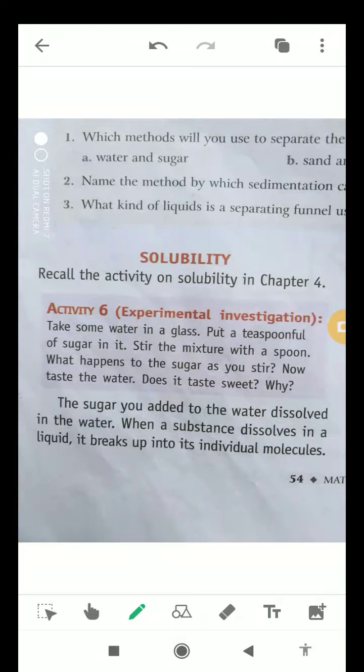And whenever sugar and water are mixed together, it forms a solution. And the way they mix with each other, the process is known as solubility, okay.